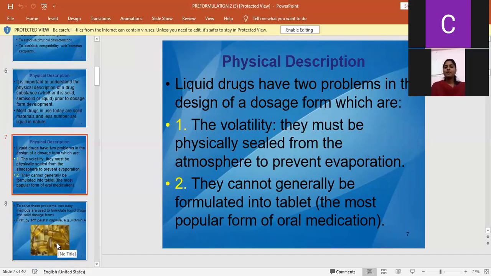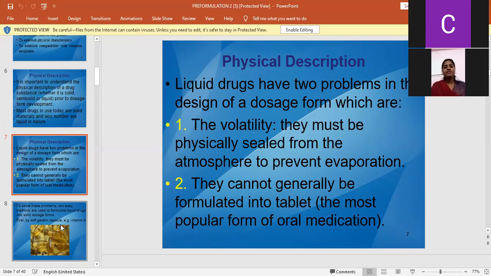The first problem is volatility. What is volatility? If drug substances are kept in the atmosphere, they evaporate. When they evaporate, the drug capacity and the drug effectiveness will be reduced due to the evaporation parameter. So this is one of the problems.